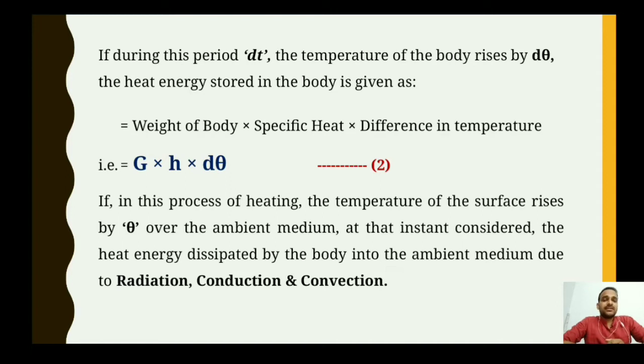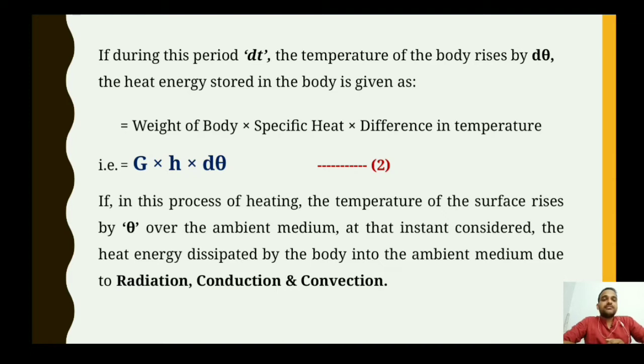So here we formulated equation 2, that is, the heat energy stored inside the body is given as G into H into d theta. If in this process of heating the temperature of the surface rises by theta over the ambient medium, at that instant consider the heat energy dissipated by the body into the ambient medium due to radiation, conduction and convection.